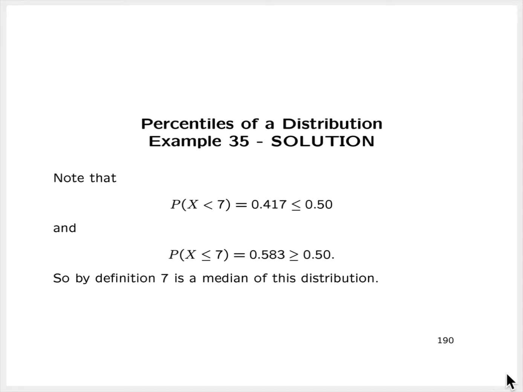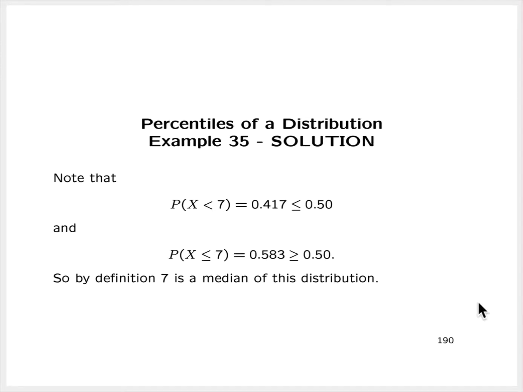Now, there are too many values in the sample space to run through each of them, at least on the lecture video. If we were doing this in person or on our own, we could do that. But for the purposes of cutting down the amount of time, I'm going to start with 7.